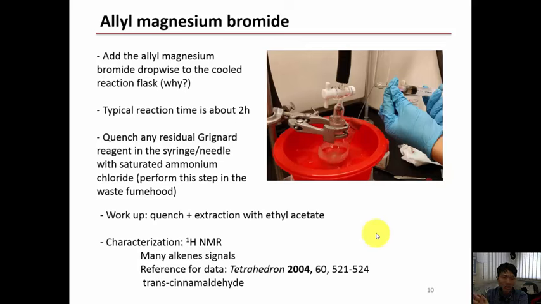Now this reaction is quite efficient and clean and requires no purification. And we will characterize the product with the assistance of the product NMR. Now a note here is that in the product NMR, since there are a lot of C=C double bonds present in this structure, there will be lots of vinyl peaks.